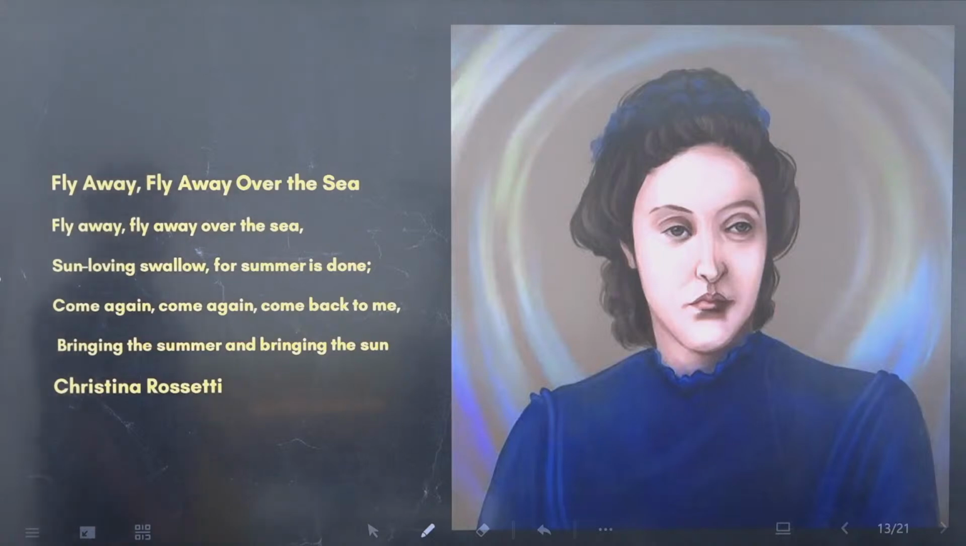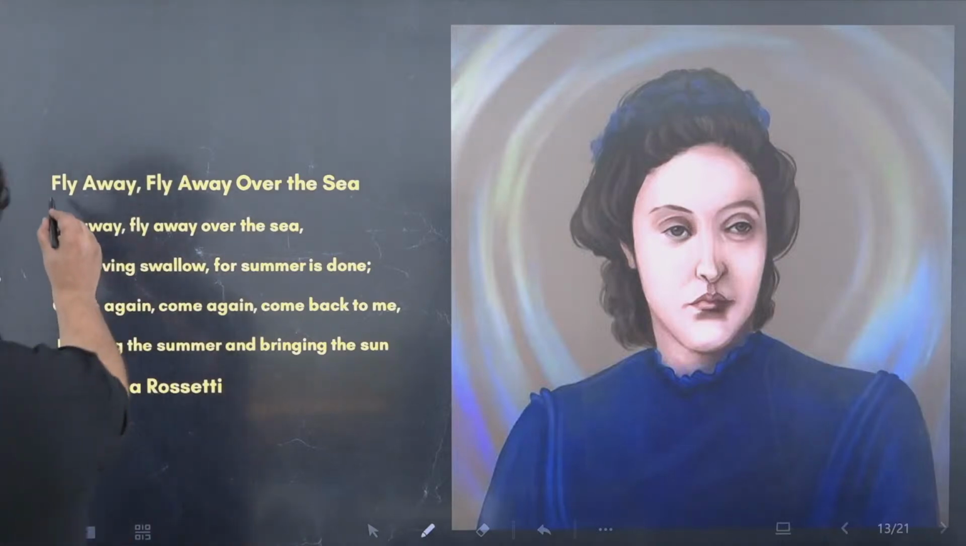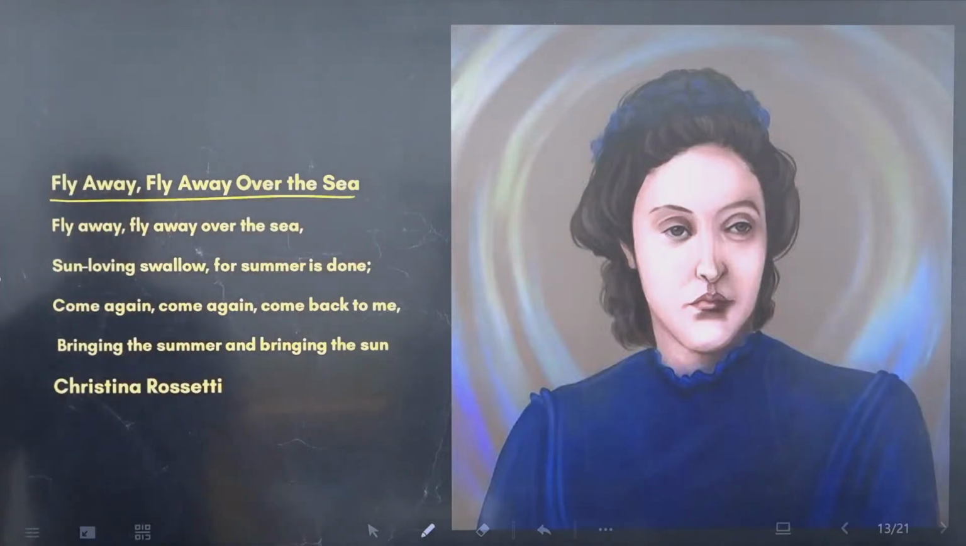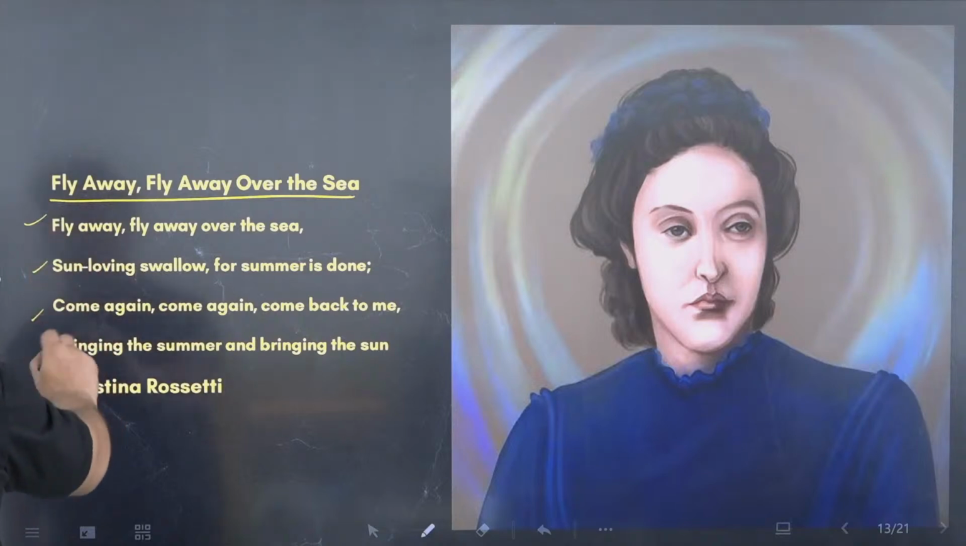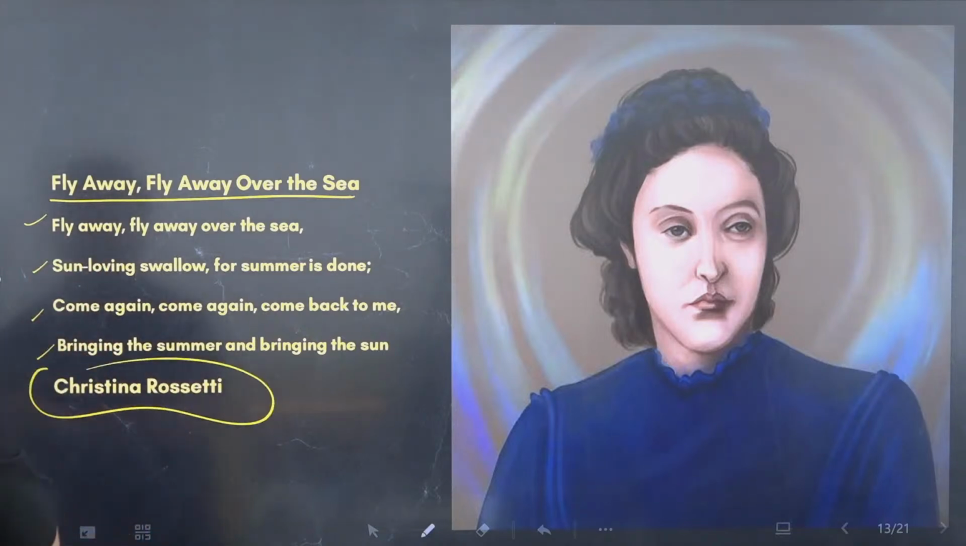Coming to the next poem. Fly away over the sea. Only four verses are there by Christina Rossetti. Fly away over the sea. Sun-loving swallow, for summer is done. Come again, come back to me, bringing this summer and bringing the sun. That's it.